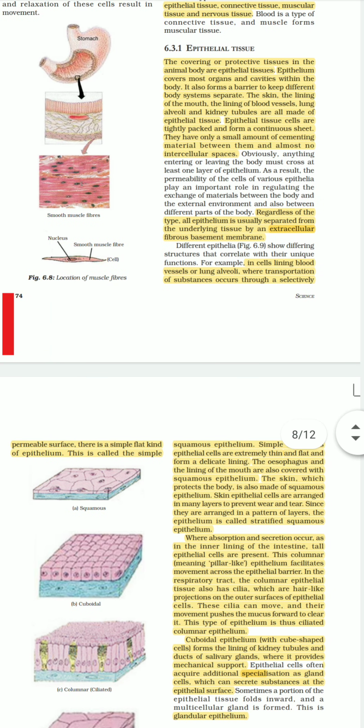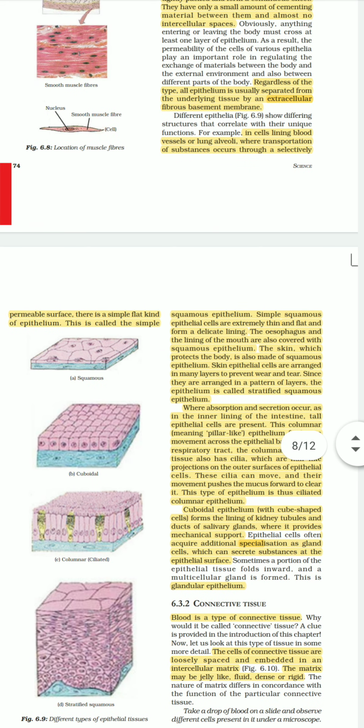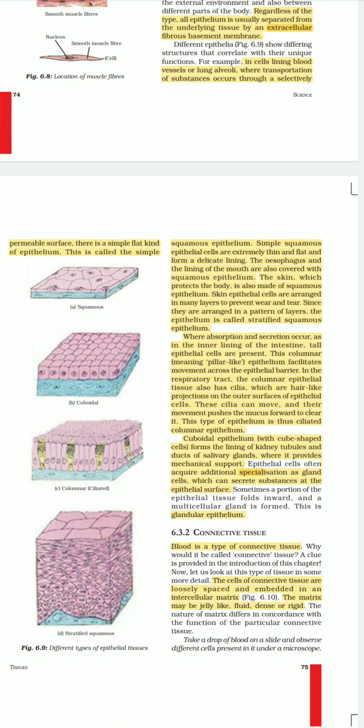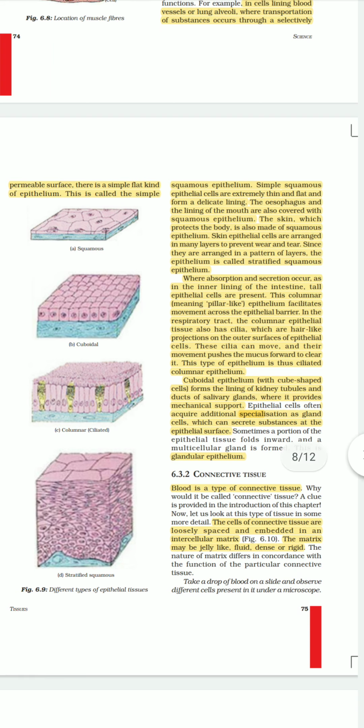The next type of epithelium is columnar epithelium. As you can see in the figure, columnar epithelium is a tall pillar-like structure having the nucleus towards the base of the cells, and their main function, other than protection, is absorption and secretion. So they are found in areas where absorption and secretion take place, like the respiratory tract.